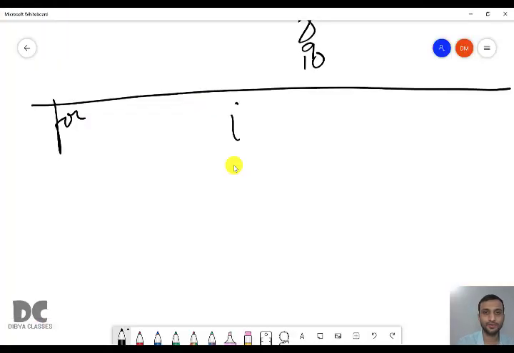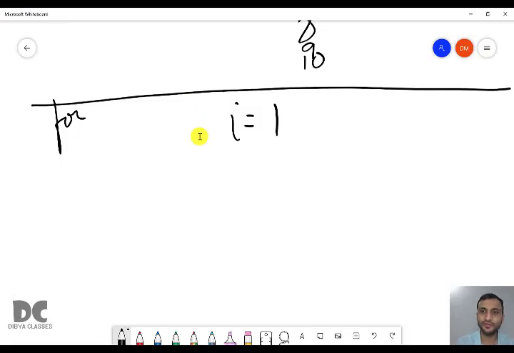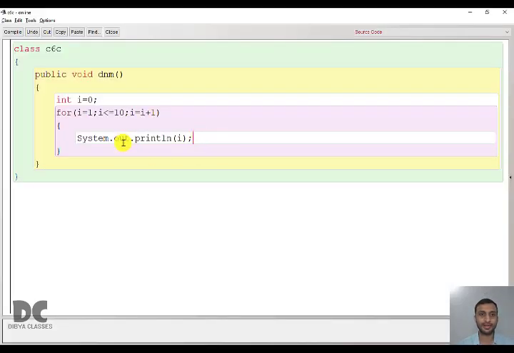So we have I equal to 1 as the initial value. Then it will check if 1 is less than or equal to 10. True. True means it will go inside and it will print the value of I, that is 1. And after that it will come to updation. So it goes like this: initialization, then test condition, then body, and then updation.